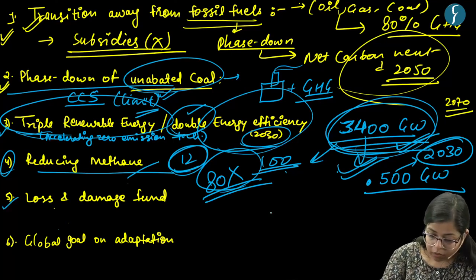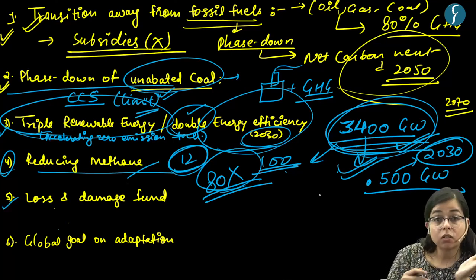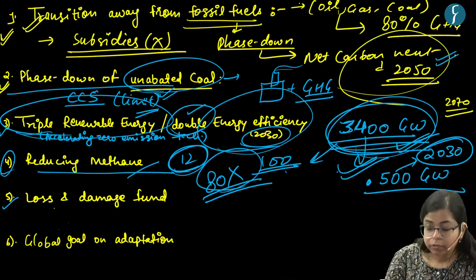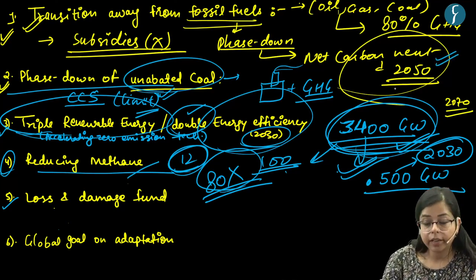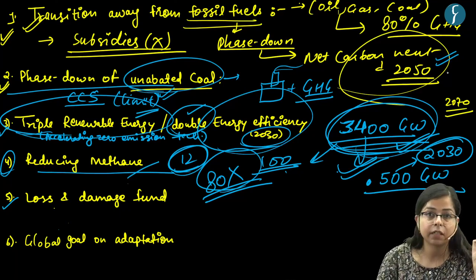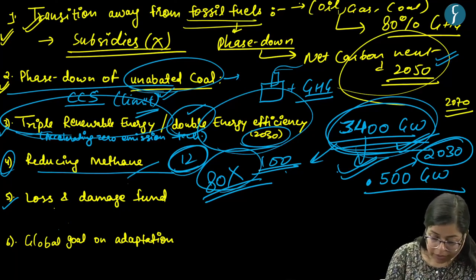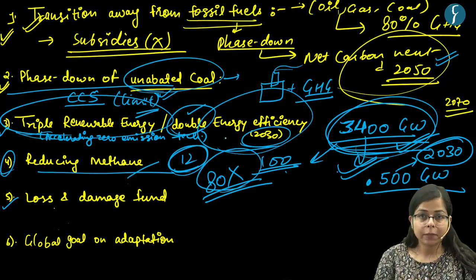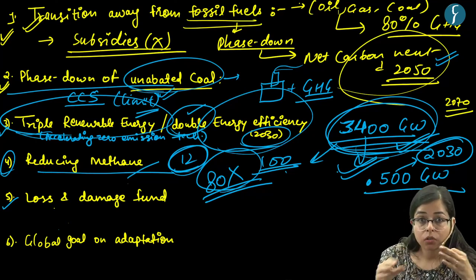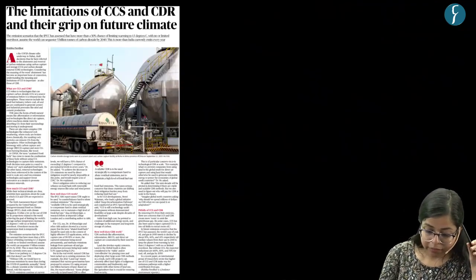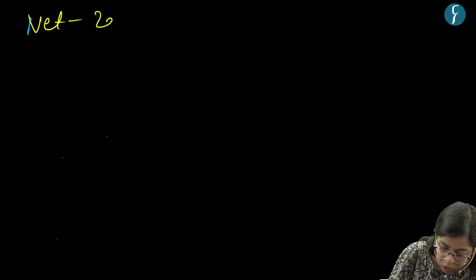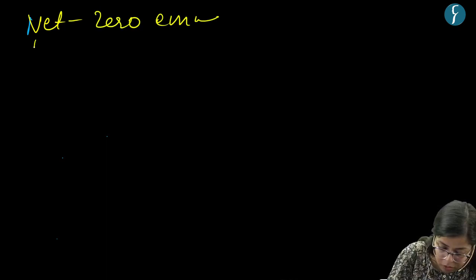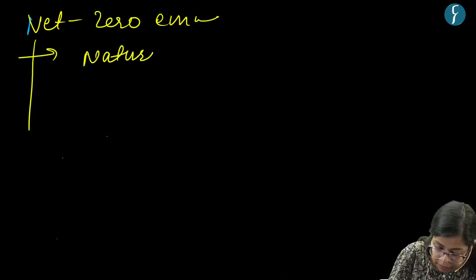Now these goals have been adopted to fulfill a general goal, that is to achieve net carbon neutrality by the year 2050, right? Now for this, another thing is that there should be acceleration of zero emission technologies, right? That is, technology should be used to achieve net neutrality. Now, in that case, if we talk about what are the important technologies for net zero emissions, right? So, there are two things which can be done.